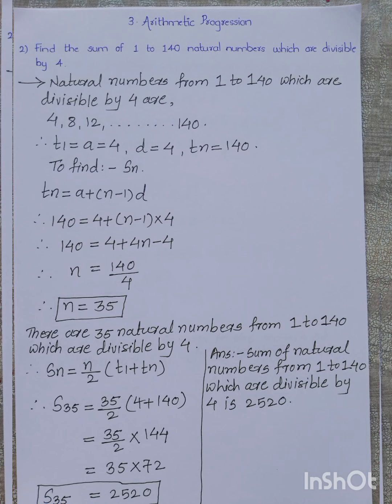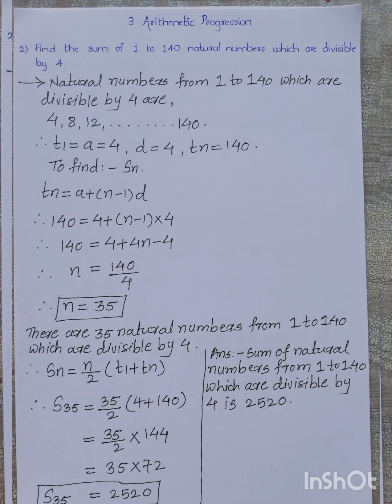Tn is equal to a plus (n minus 1)d. The general term, that is the last term of this AP, we already have, which is 140. So substitute: 140 is equal to 4 plus (n minus 1) into 4, as a is 4 and d is also 4. So 140 is equal to 4 plus 4n minus 4, that is, we have multiplied the bracket (n minus 1) by 4. So n is equal to 140 divided by 4. We get n is equal to 35. It means there are 35 numbers from 1 to 140 which are divisible by 4.